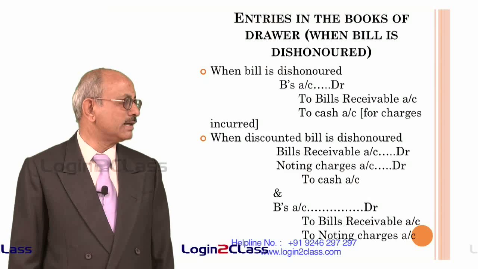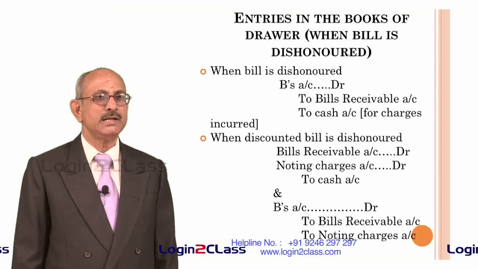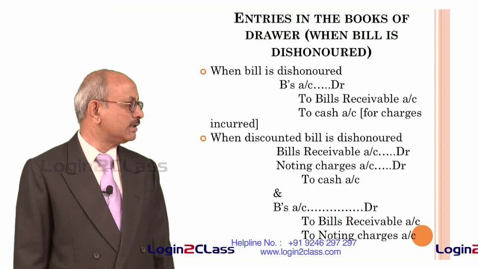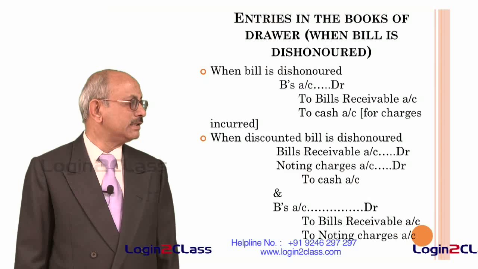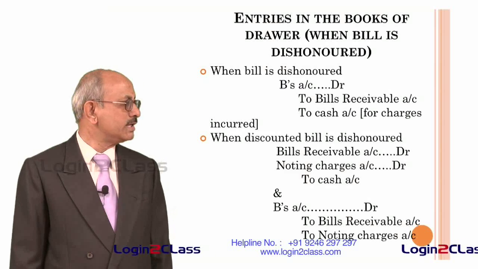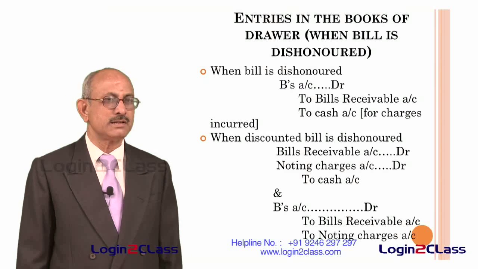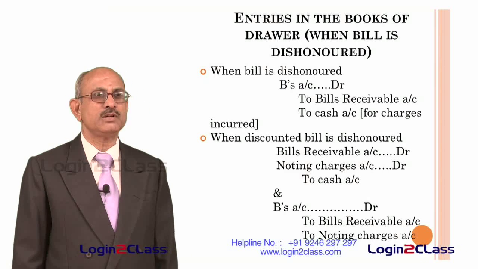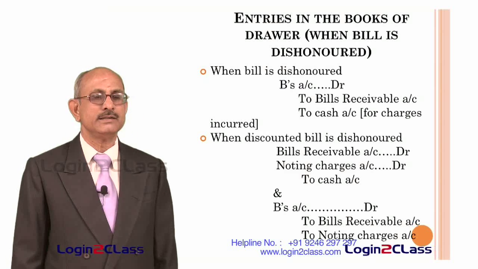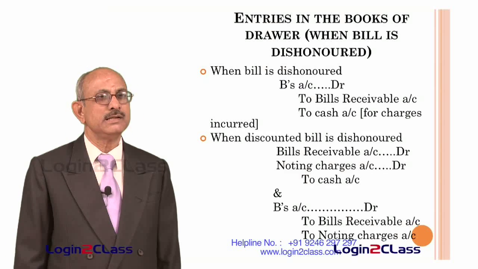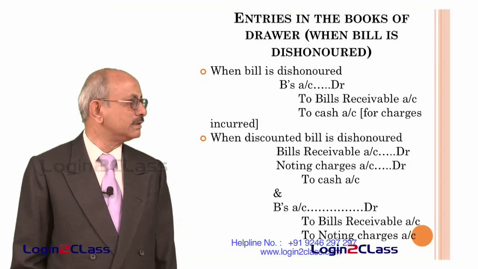And B's account, again that bills receivable need to be reversed, because ultimately now the liability has to be put on B's account. So B's account is debited and then bills receivable account is credited and noting charges account also is credited. That means noting charges account is reversed. So now in the books of the drawer only one entry will appear in the name of B. There is a debit balance. That means this is the money which B owes to A on the dishonor of the bill.